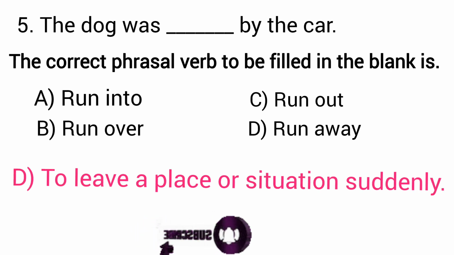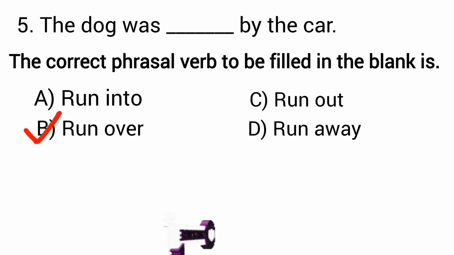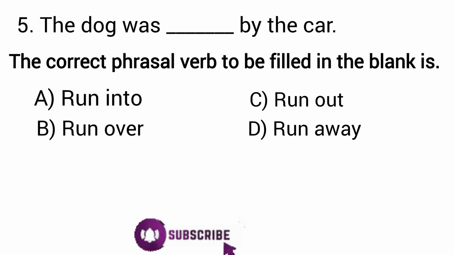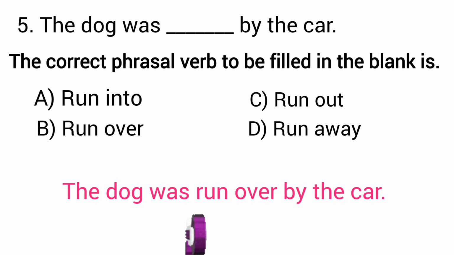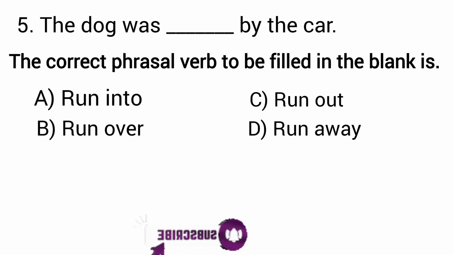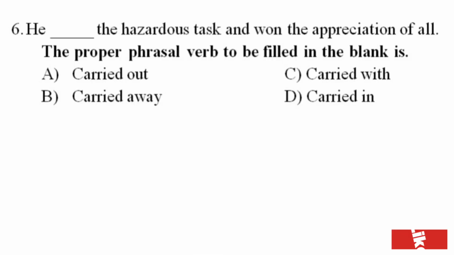So the correct option is option B, run over. The answer is the dog was run over by the car. The next question is, he dash the hazardous task and won the appreciation of all.